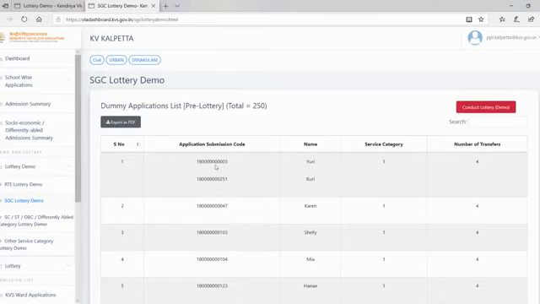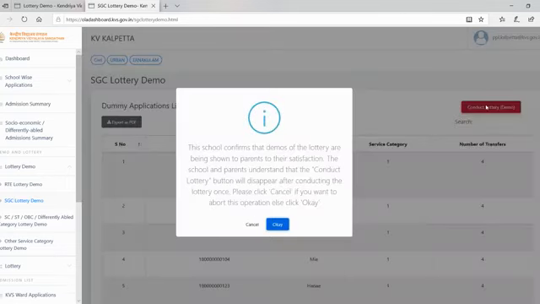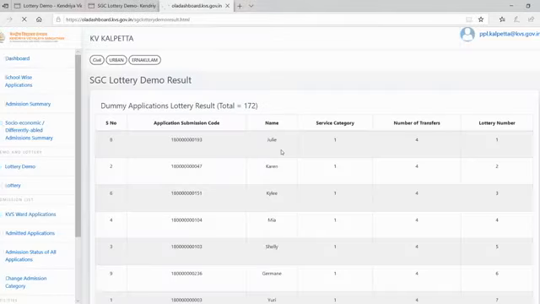Okay, these two application codes mean these are twins. So for twins, the application is considered as 1. Both will get admission, twin girls, same serial number. The application submission code is different, but they have a twin code that will be the same for both. That's how the application is considered as 1. So here also when we conduct the lottery, actually it is not single, but the definition considers it as single. The same process takes place here also.